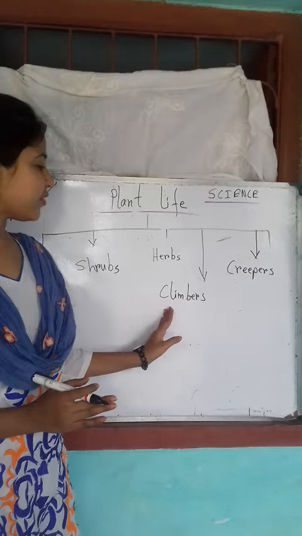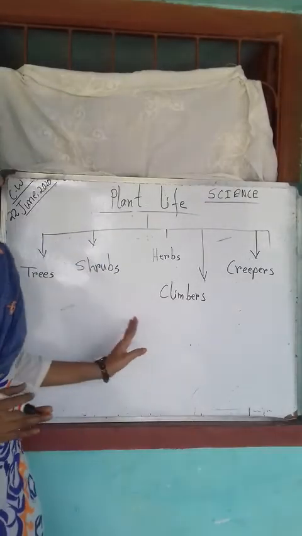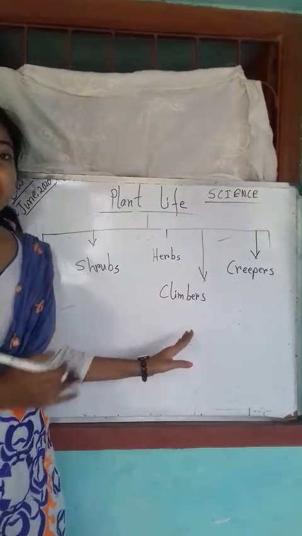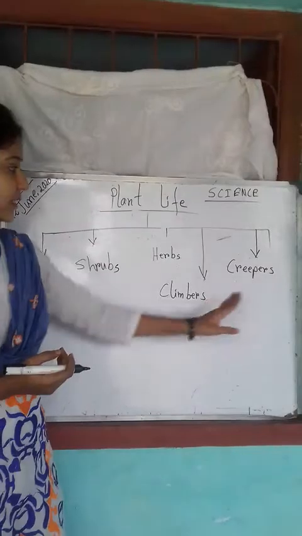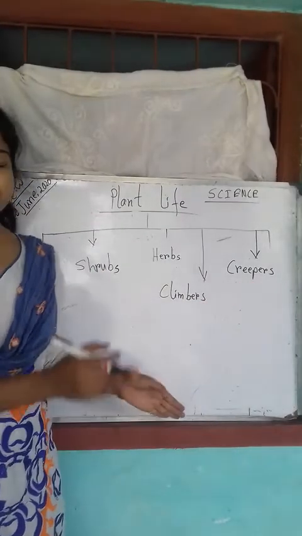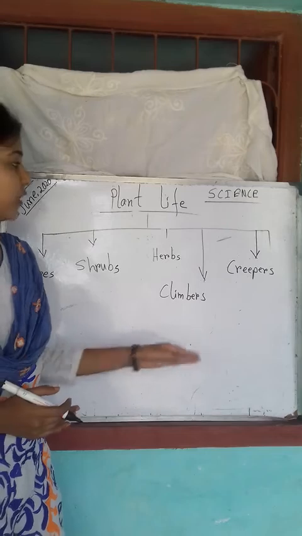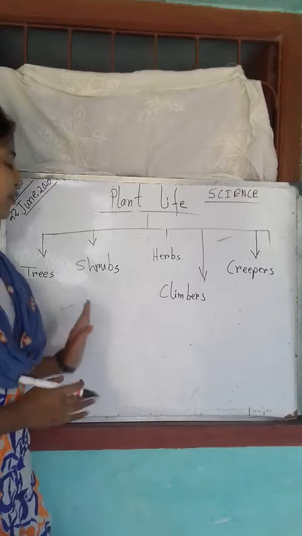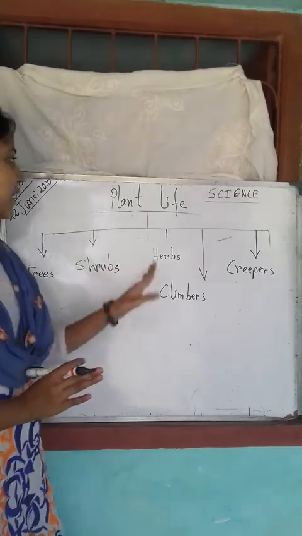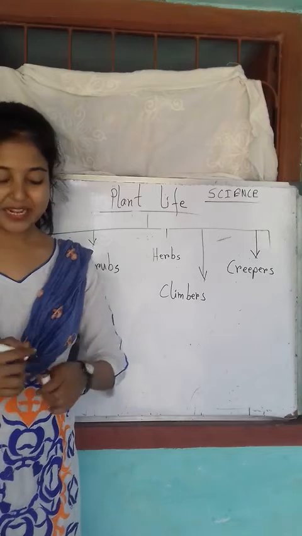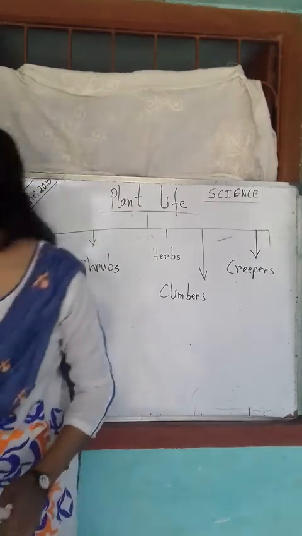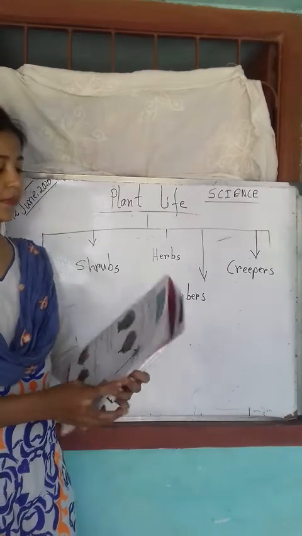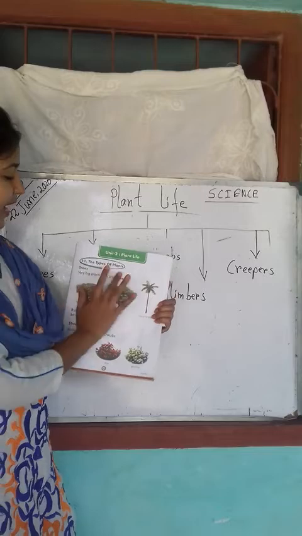Some examples of climbers: the money plant is a climber plant, the cucumber plant is a climber plant, the bitter gourd plant is a climber plant. And creepers, which creep on the ground, are the watermelon and pumpkin plants. Okay. Hope you got an idea of plant life. If you face any problem, then ask me. And in your book today we just complete our unit 2, plant life, the types of plants.